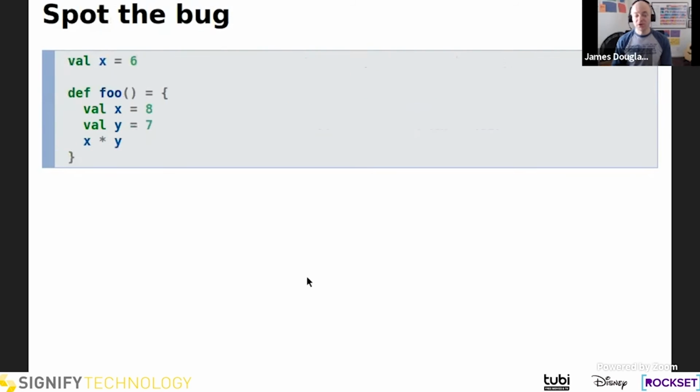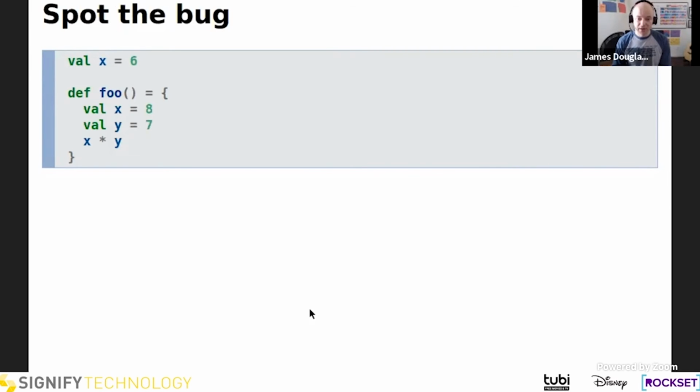Cool. So we have a bunch more of these examples and another 10 minutes to get through them. I'd love to show just a few more cases where this can be useful. Once again, let's try to spot the bug. In this case, it's a more subtle example, and it might not even be a bug.